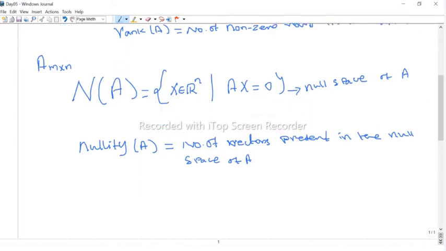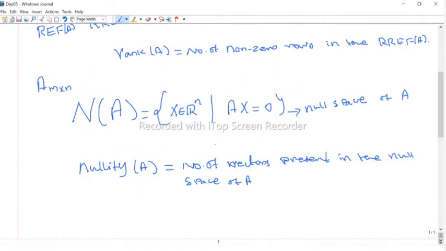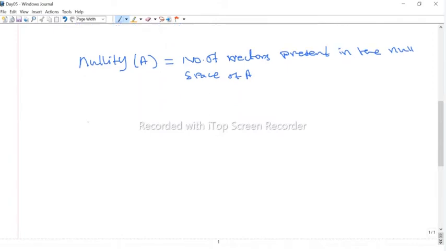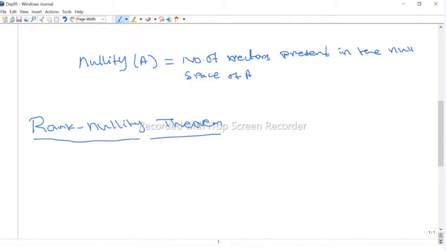Using the rank and nullity of a matrix, we have an important theorem, the rank-nullity theorem. For any matrix, even a rectangular matrix, we can define the null space and the rank.